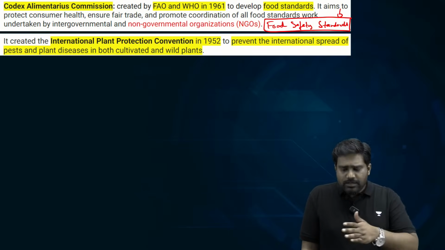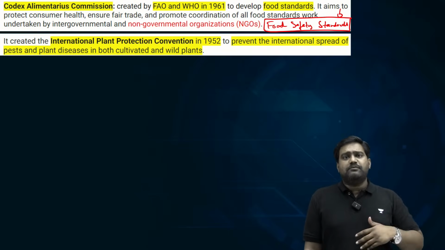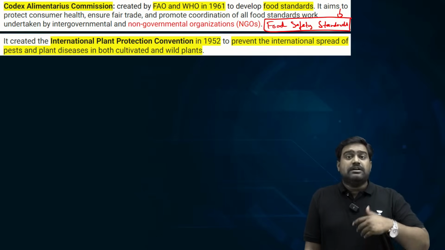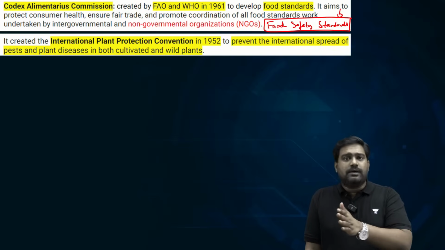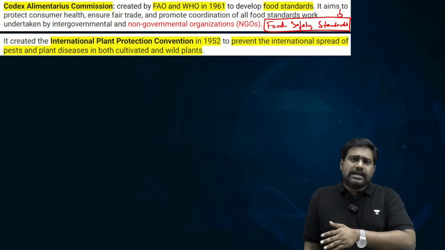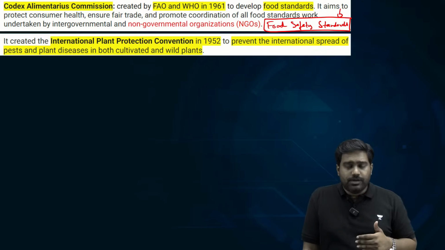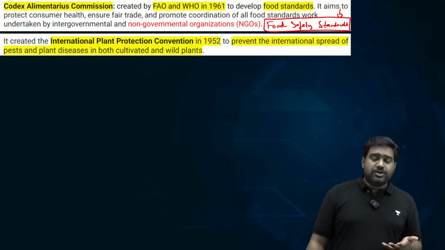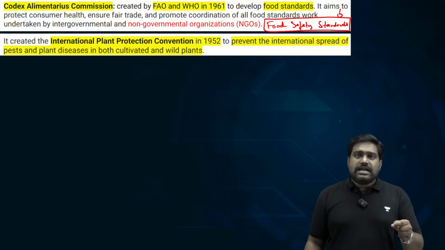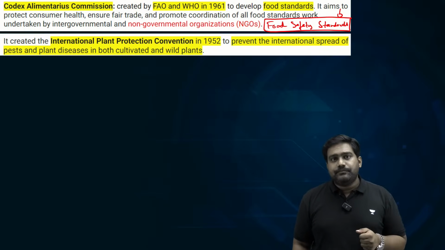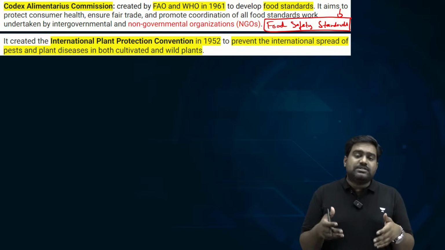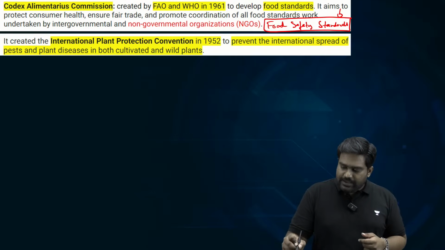Even on social media, food safety is a trending topic. Today you have many influencers, right, encouraging healthy dietary and food practices and discouraging you from adopting a diet which is heavy in ultra processed food. So food safety is a trending issue, and the global standards for food safety are set through the Codex Alimentarius Commission.